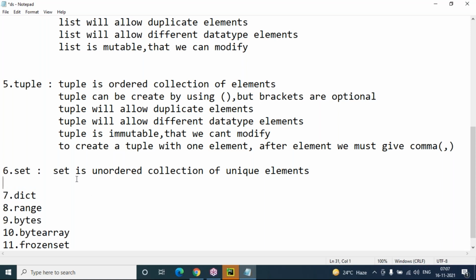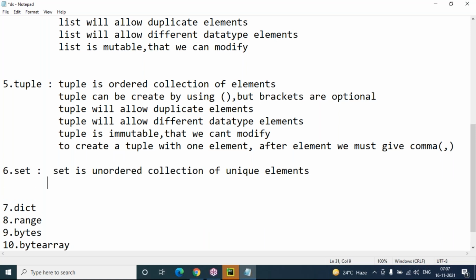Set is unordered. Unordered means no order. So when we create a set with a collection of elements, the same order is not going to appear in the output window. That is an unordered collection of unique elements, I can say. Set is an unordered collection of unique elements.